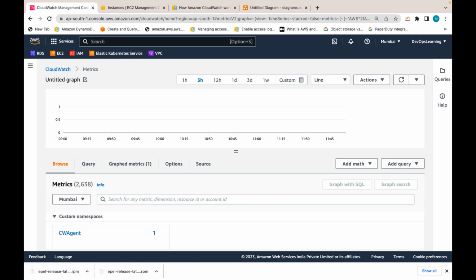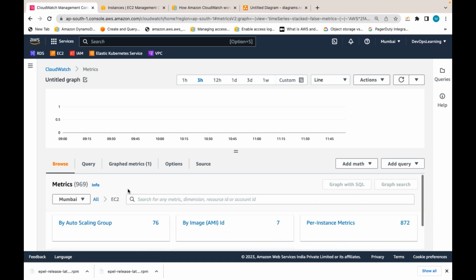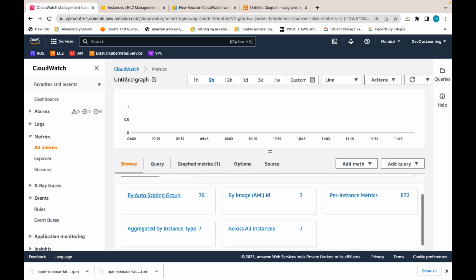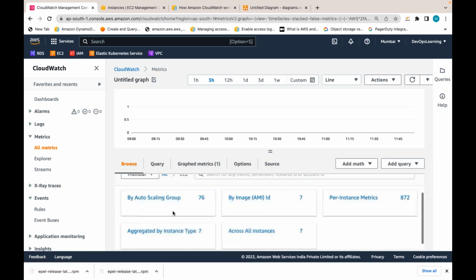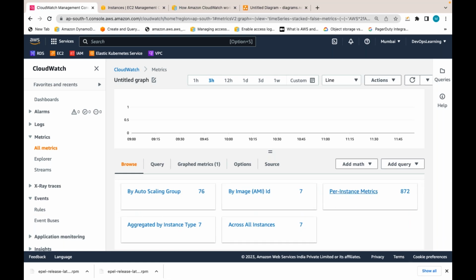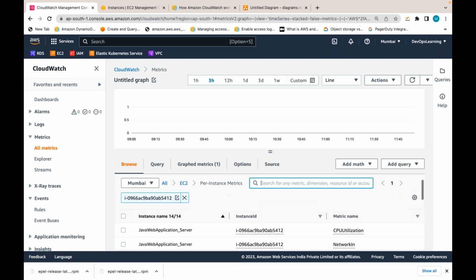Now I am just explaining EC2 metrics. Let me go to EC2 under metrics. Let me go to per-instance metrics, and filter with this instance ID.